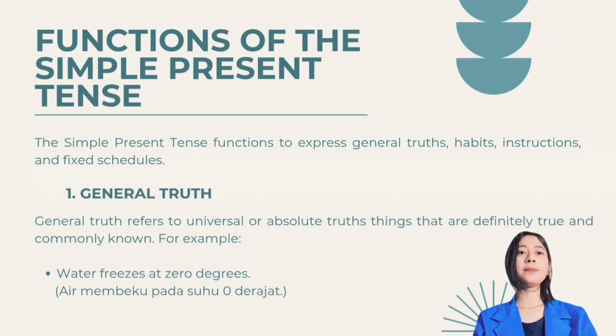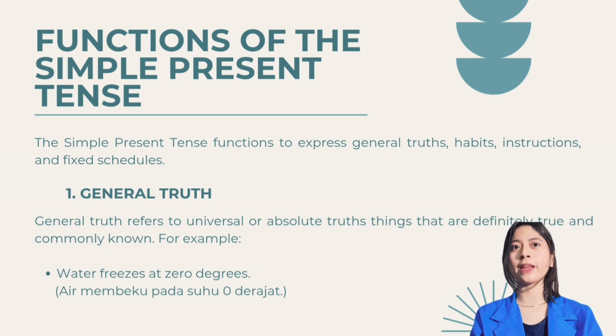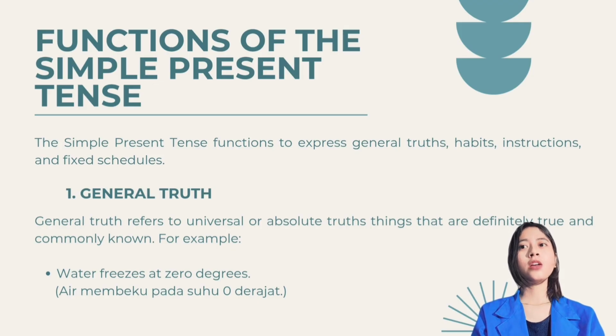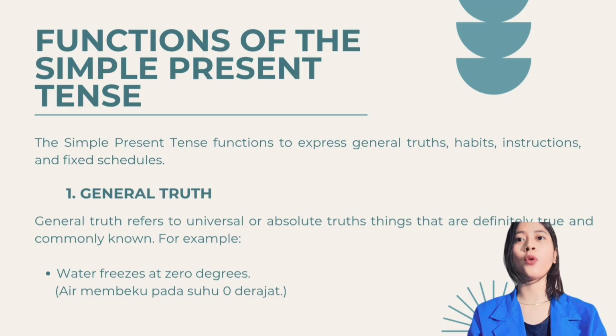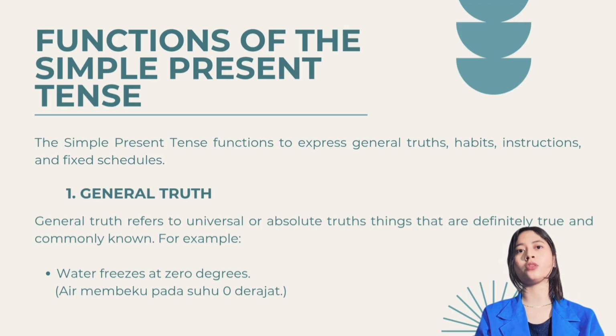Function of the simple present tense. The simple present tense functions to express general truth, habits, instruction, and fixed schedules. 1. General truth. General truth refers to universal or absolute truth, things that are definitely true and commonly known.